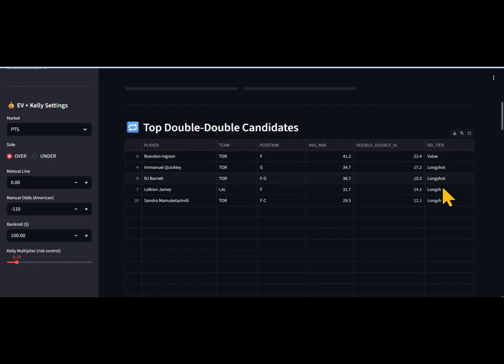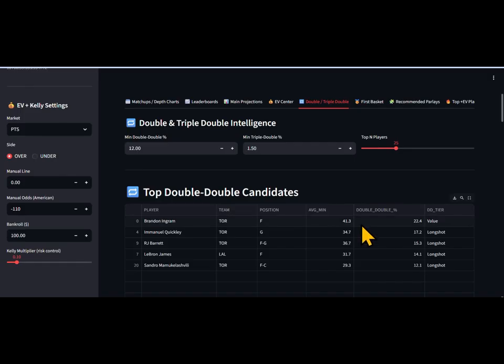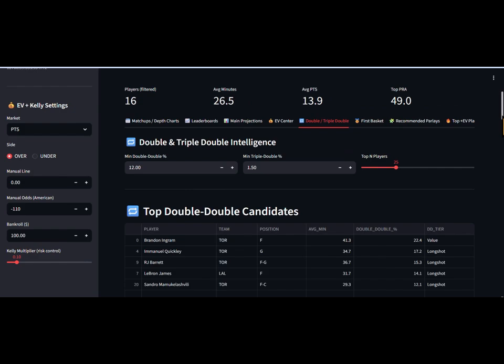However, you have your double tier, and these are advised long shots, and this one is the only value play. So if I decided to take a double tonight, it would be Brandon Ingram, and that would be the only play that I would play, unless I looked at the entire slate, then everything pops up. There's way more value plays than just Brandon Ingram, of course, amongst the entire slate.